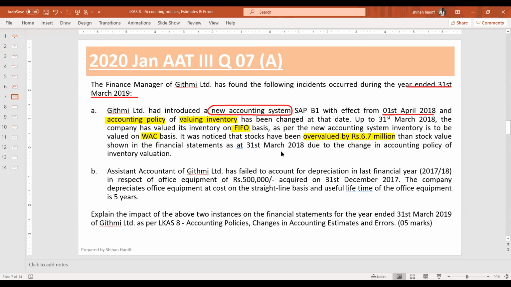Explain the impact of the above two incidents. What is the impact? So it's an accounting policy change. If there is an accounting policy change, what do you do? Read again and tell me what do we do?